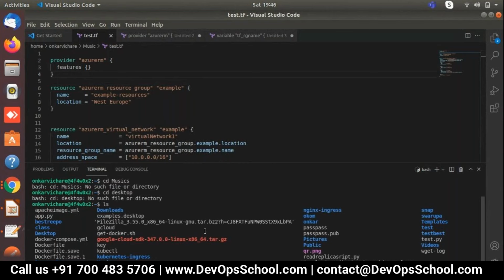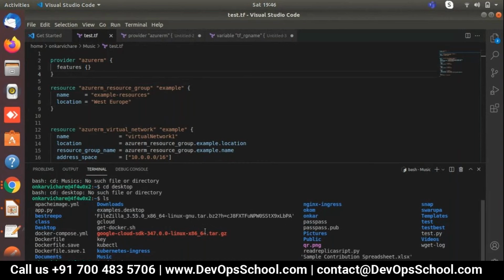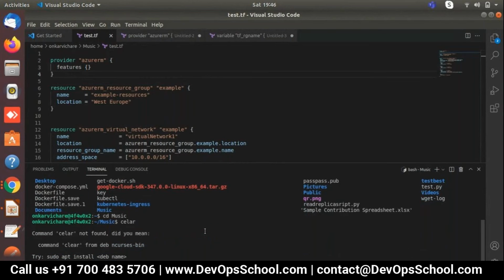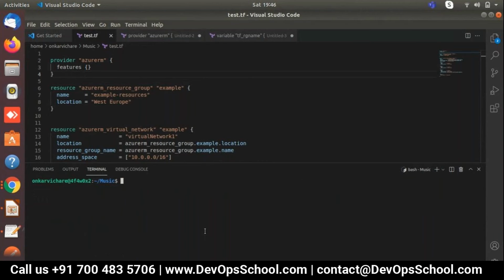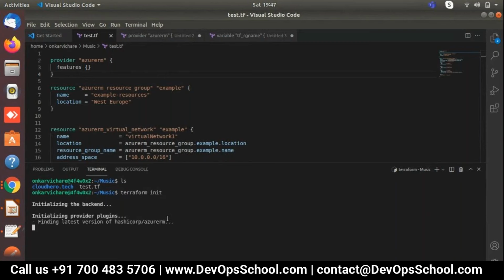Just 1 minute. cd MUSIC. Okay, perfect. Now it is in. Now I'll do ls. Okay, so this is my test.tf, right? Now I'll do terraform init. First I'll initialize that. Okay, so let's see what is going on.